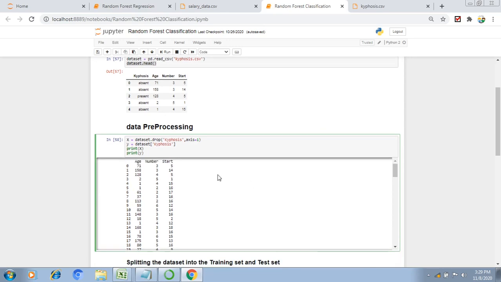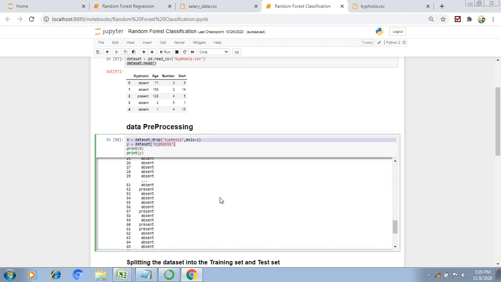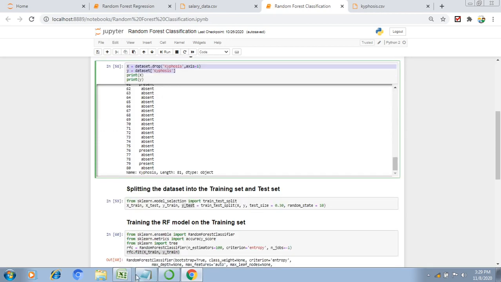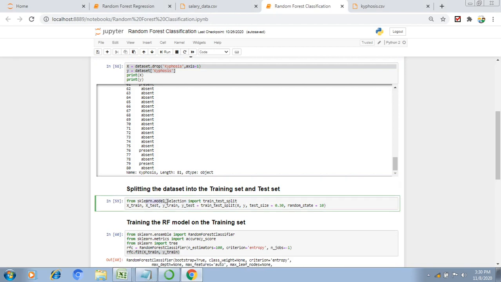If you see here, I am printing the x and y. X contains age, number, start. Y contains only kyphosis, whether it is present or absent. This is the way I am pre-processing the data. After pre-processing, we need to divide into four parts: x train, y train, x test, and y test, similarly by using one of the sklearn methods, train test split.